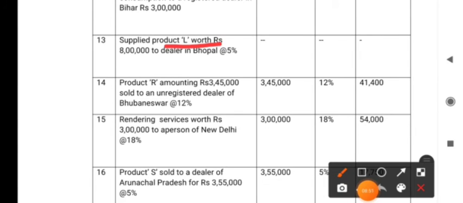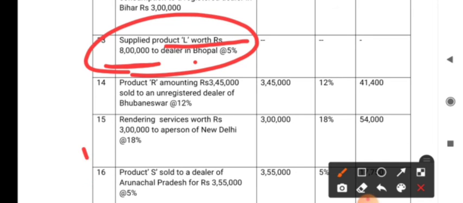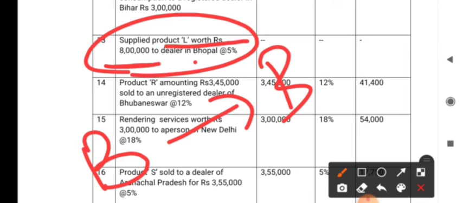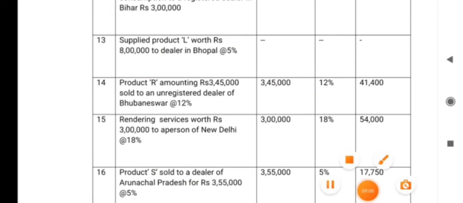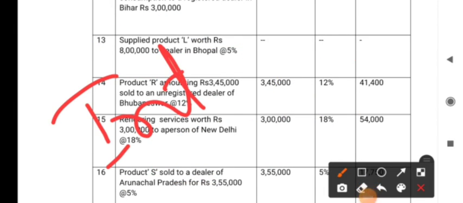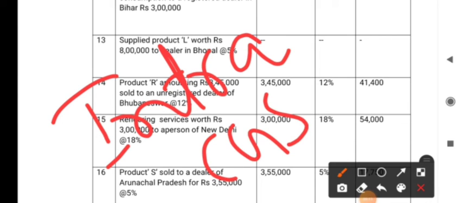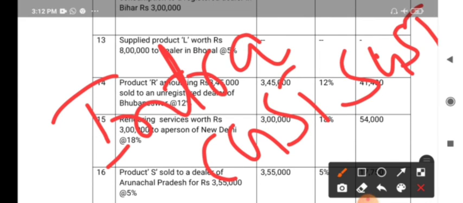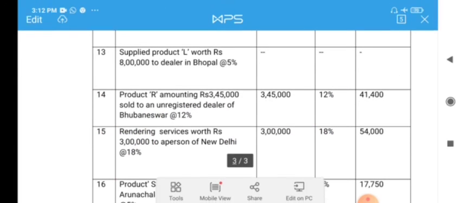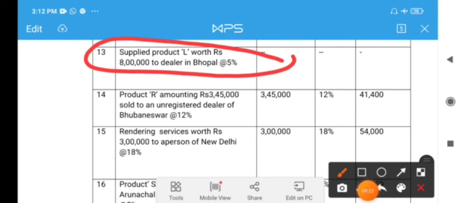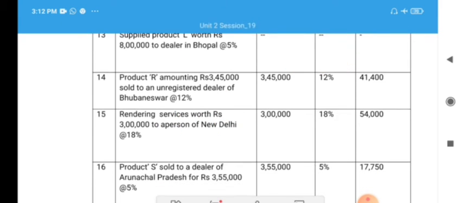13th one, supplied product L worth rupees 8 lakh to a dealer in Bhopal. So here the goods are supplied from Bhopal to Bhopal, the same place, same state. So when goods are supplied from one place to another place belonging to the same state, what kind of GST is levied? It is intrastate, right? Intrastate means CGST and SGST, right? Yes. Now here in the question we are required to calculate the IGST. So this point is not taken, though it is taxable. There is tax on this, but it is CGST and SGST, therefore it is not taken here. What we are calculating now is the IGST turnover, right?